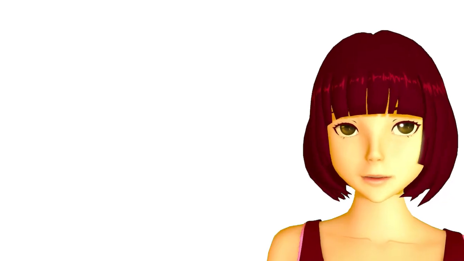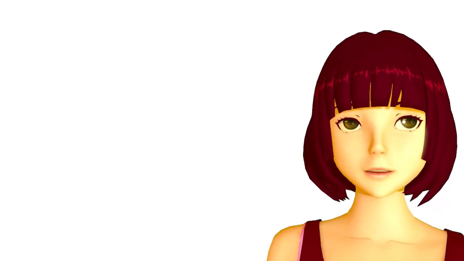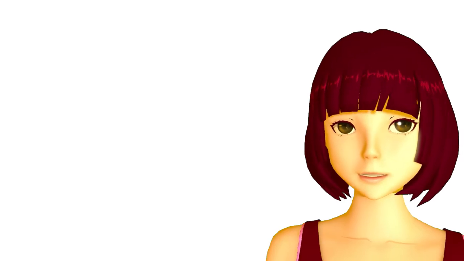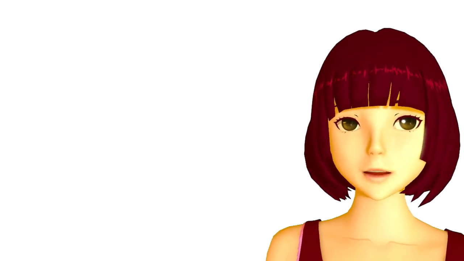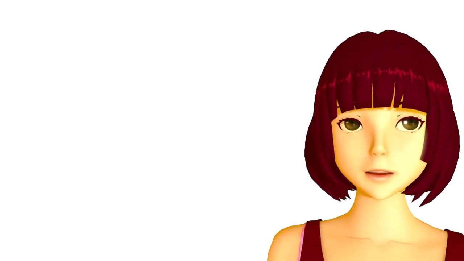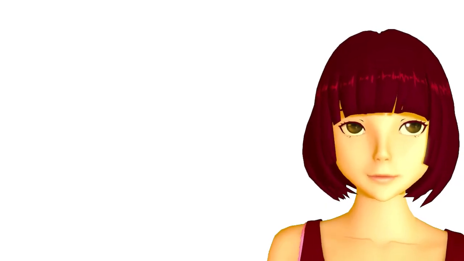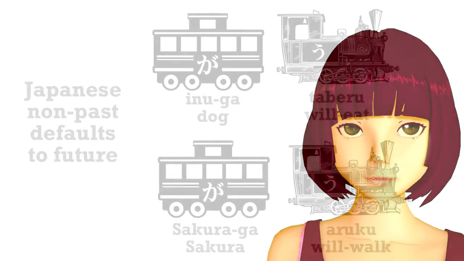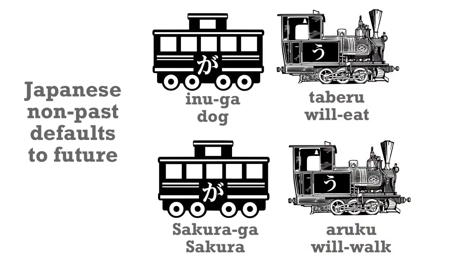So, the Japanese non-past tense is very similar in the way it functions to the English non-past tense. If you can understand one, you can pretty much understand the other. Most of the time, the Japanese non-past tense refers to future events. Inu ga taberu, the dog will eat. Sakura ga aruku, Sakura will walk. The way we've been using it up to now, Sakura walks, is possible, but it isn't the most natural way. We've been using it that way because it was the only tense we knew.